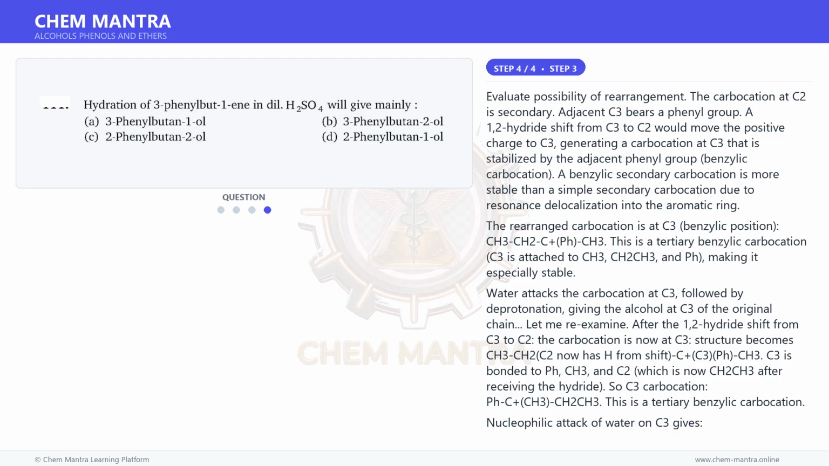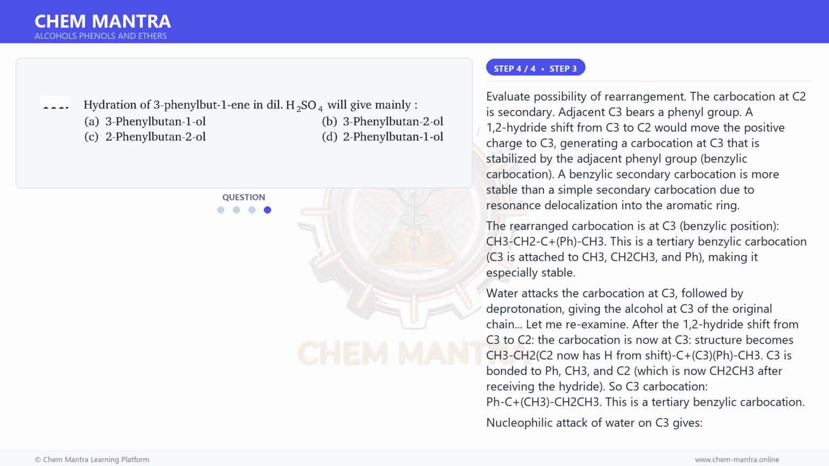The carbocation at C2 is secondary. Adjacent C3 bears a phenyl group. A 1,2-hydride shift from C3 to C2 would move the positive charge to C3, generating a carbocation at C3 that is stabilized by the adjacent phenyl group, a benzylic carbocation. A benzylic carbocation is more stable than a simple secondary carbocation due to resonance delocalization into the aromatic ring. The rearranged carbocation is at C3, the benzylic position: CH3-CH2-C+(Ph)CH3.